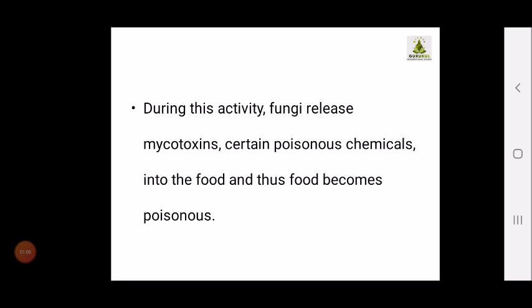Then what happens when it grows on such products? Due to this activity, it releases mycotoxins, which are certain poisonous chemicals, in the food, and thus the food becomes poison.